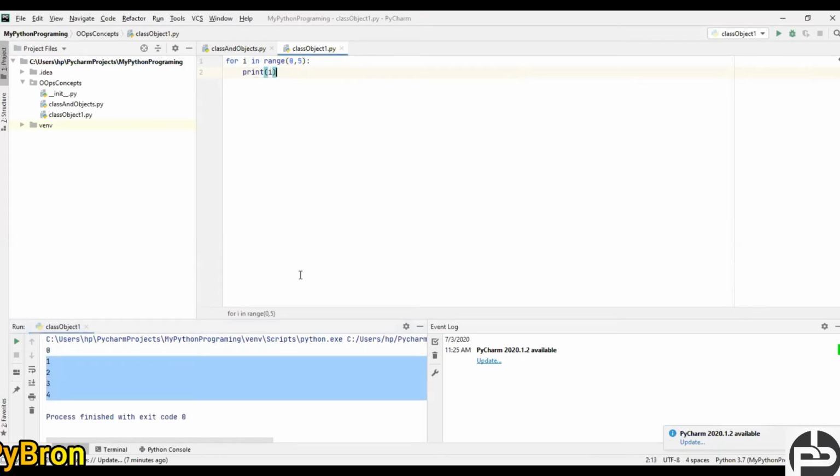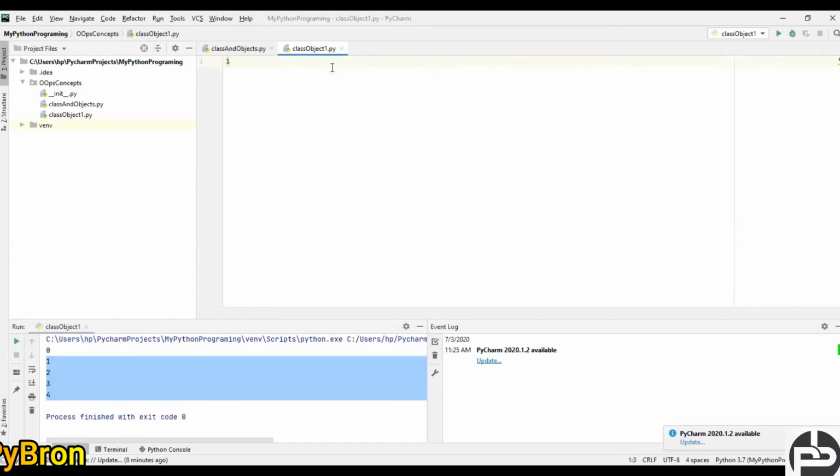Why is it not going to print? I already discussed it in my previous video. Okay, and this is about the for loop. Let's suppose you want to print from 5 down to 1. That also you can do, I'll show you in a while. And let's play with the while loop also, so we can differentiate between the while loop and the for loop. Okay, so how is the while loop going to work?